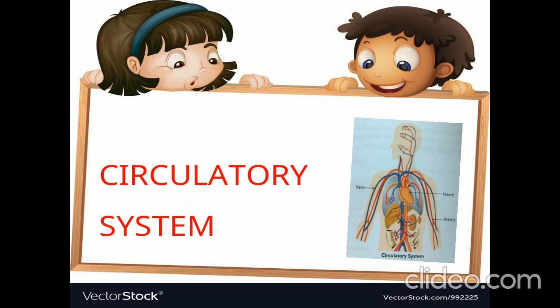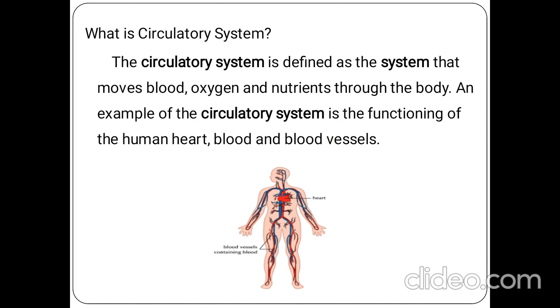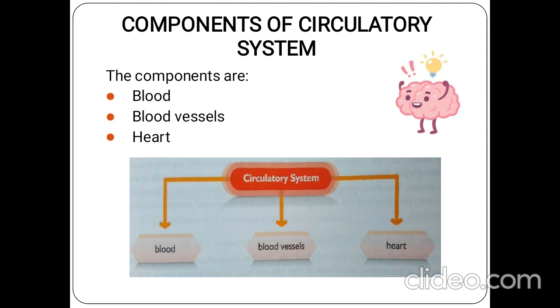Superb. So children, what did we see in the last sessions? About the circulatory system. What is the circulatory system? It is the system through which blood can be transferred to all the parts of the body, right? So what are its components? Blood, blood vessels and heart. In the last sessions we saw about blood and blood vessels, right?